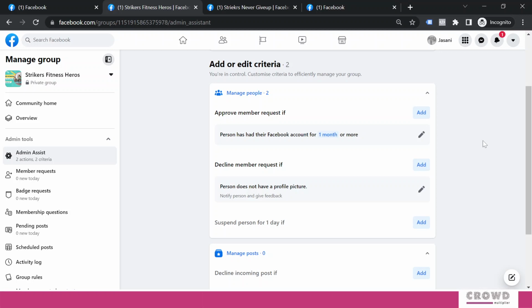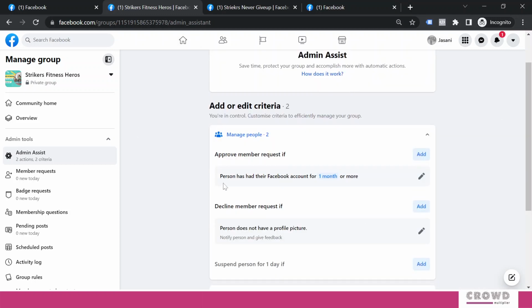Sometimes this happens, the person to whom you approved a membership will start posting their own products and services in your group. In that scenario, maybe you need to delete their posts frequently. If you have set this criteria, like suspend the membership for 1 day if the member's post has been deleted 3 times in the last 24 hours, then you need not do that manually. It will automatically suspend the membership. So the first part is over, manage people.